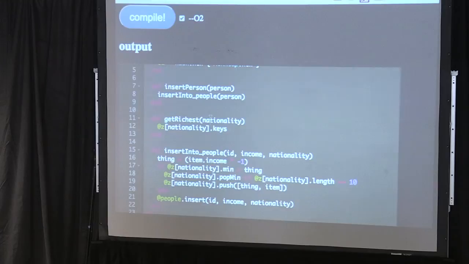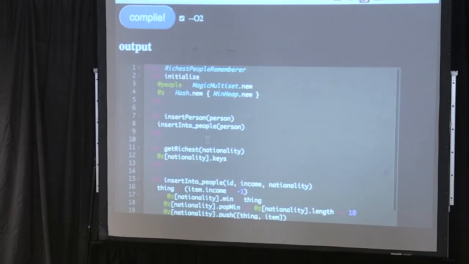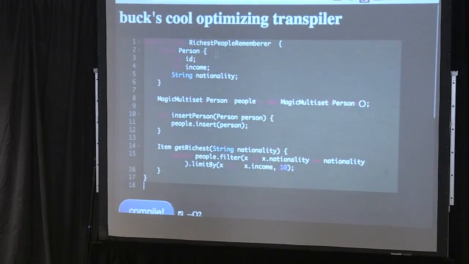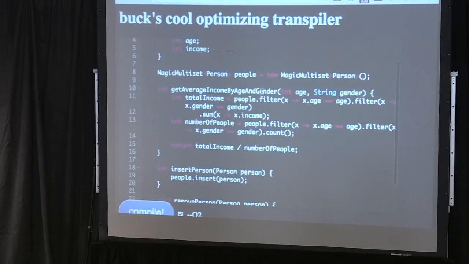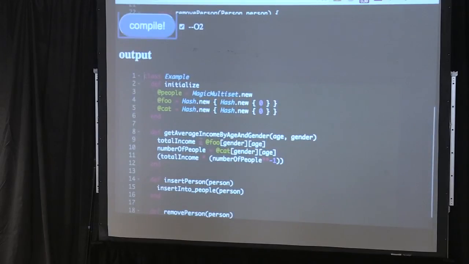We want to get the average income of people who have a particular age and gender, and gender is a string field because I'm not some kind of monster. And we get the total income here, and we get the count here, and we're going to compile it with O2. And we end up storing two hashes of hashes.